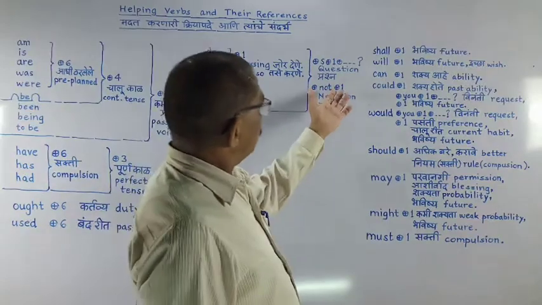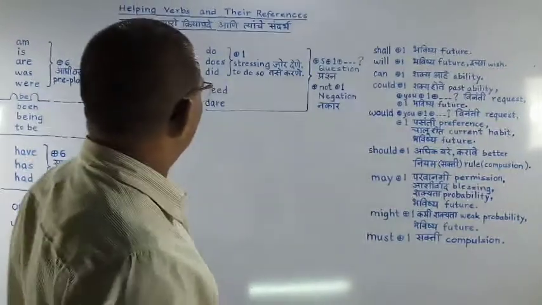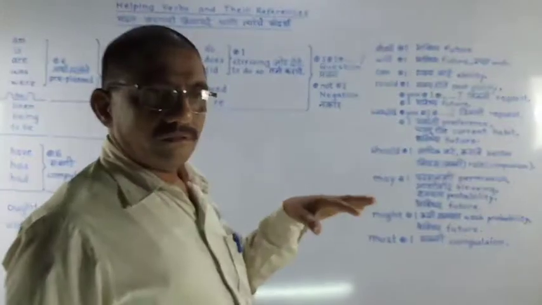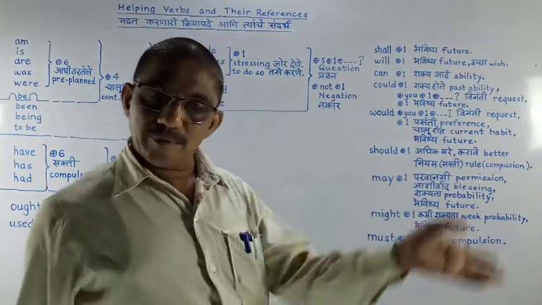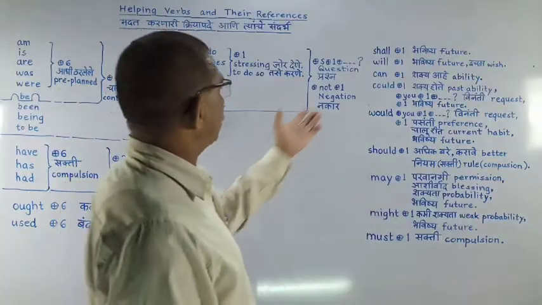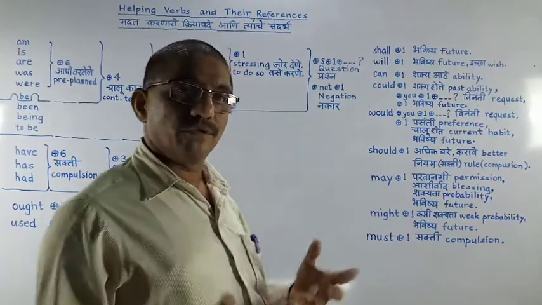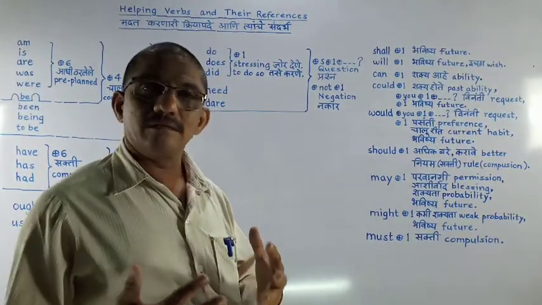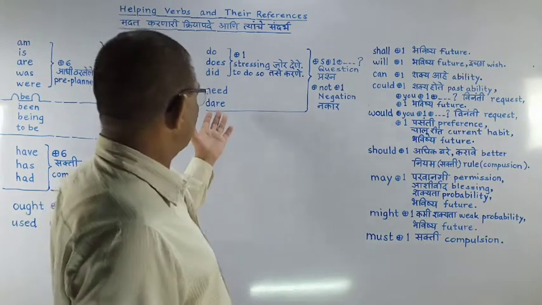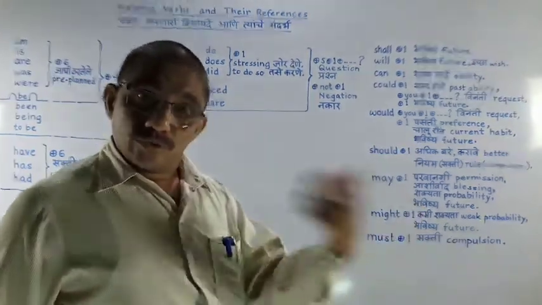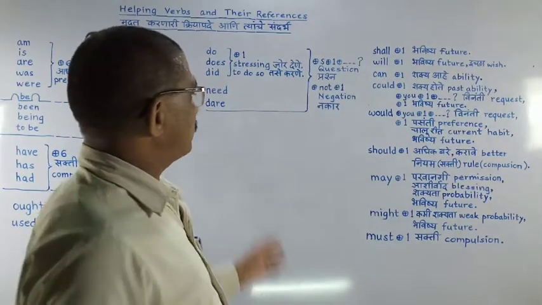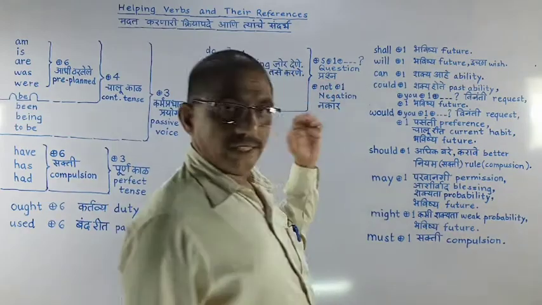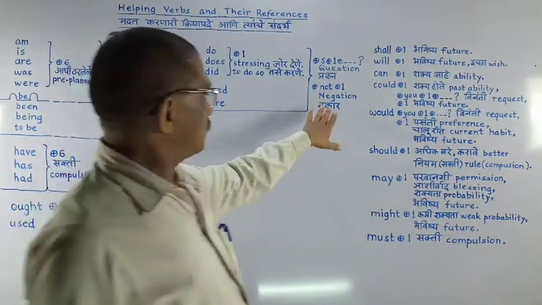And next is the negative sentence. So some need is there of a particular action: need you take a pen? Dare you take a pen? Like that we can create questions. Need shows something necessary or needful, and dare shows daring. I dare. Like that it is said, dare you take a pen? Or you dare not take a pen. So to create a question or negation, meaning a negative sentence, this is used.